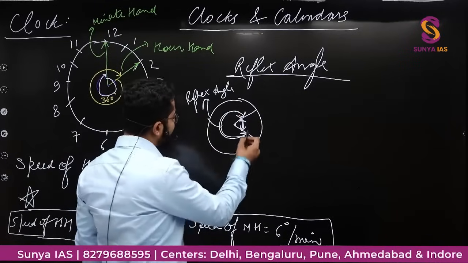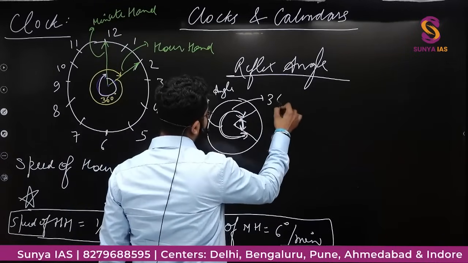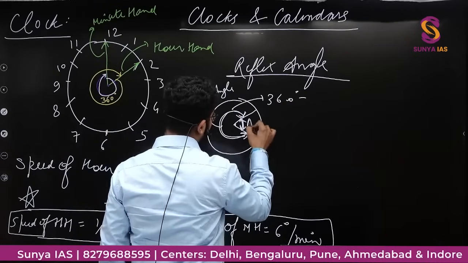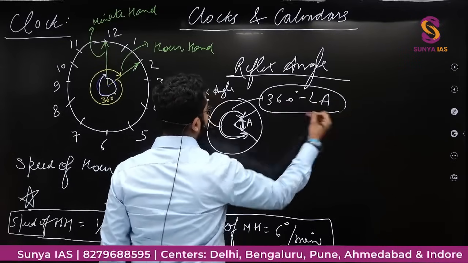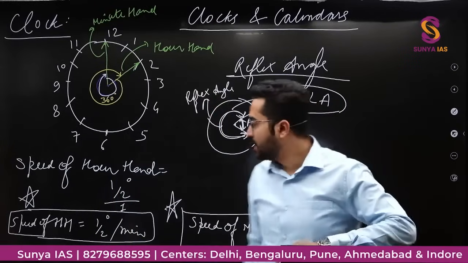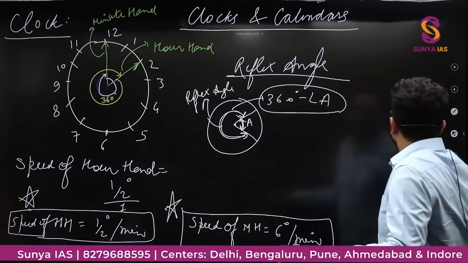So how will you get reflex angle? Reflex angle will be 360 degree minus, let's say this is angle A, minus angle A. This is reflex angle, right? So this is the concept of reflex angle.